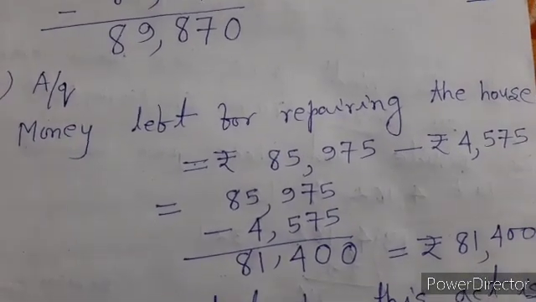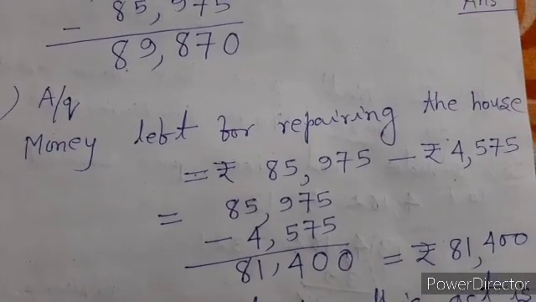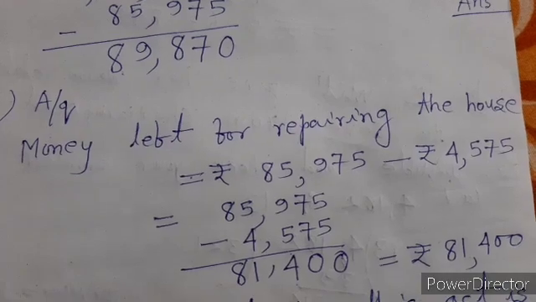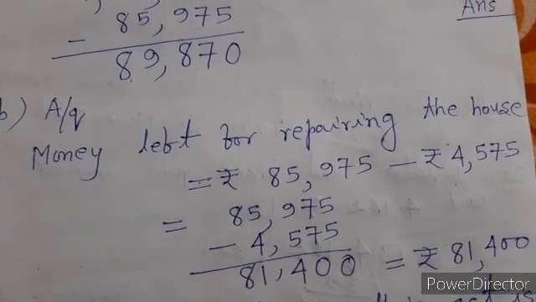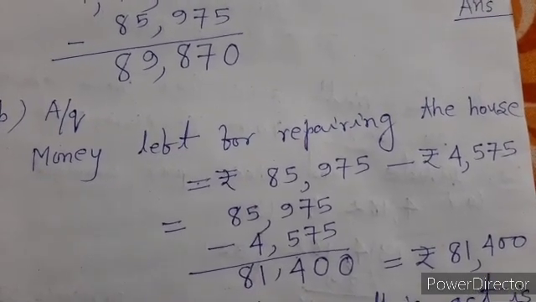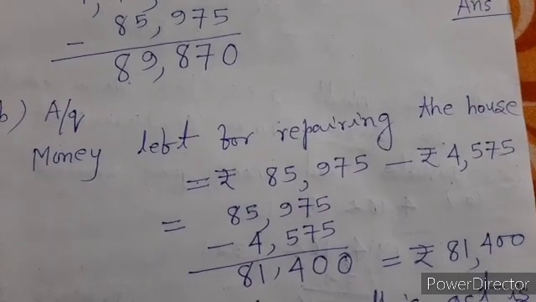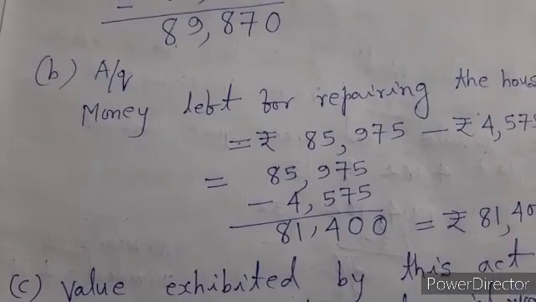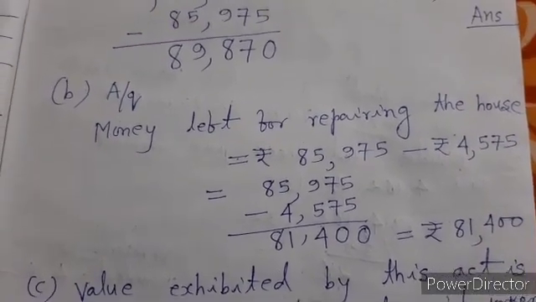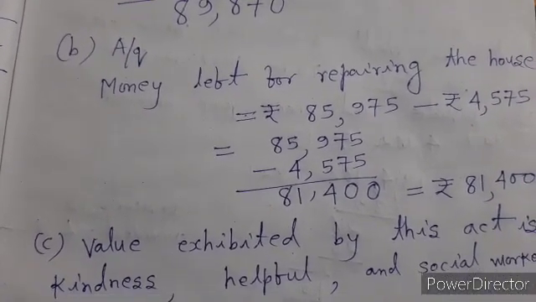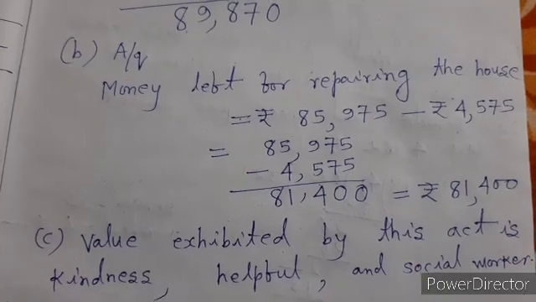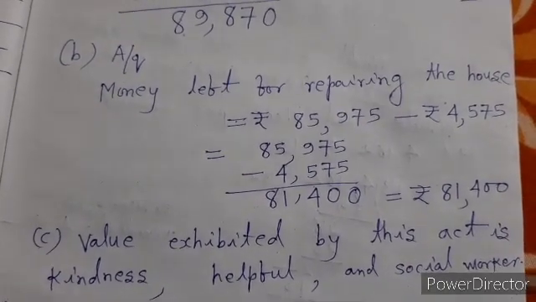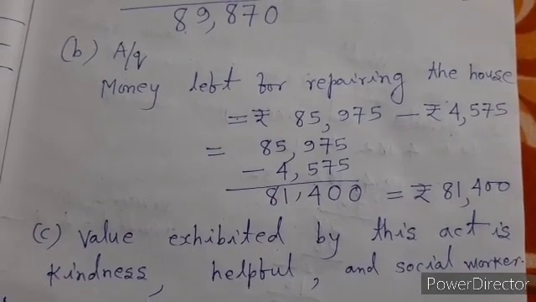Here we observe the result will be equal to rupees 81,400. In question C, the value exhibited by Rohan and his father has been asked. So, the value exhibited by this act is kindness, helpfulness and social service.